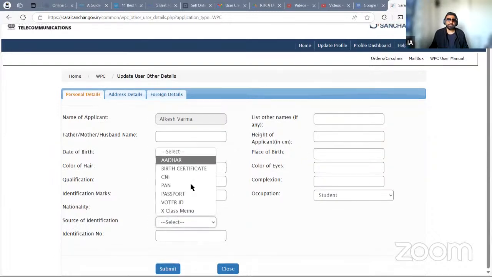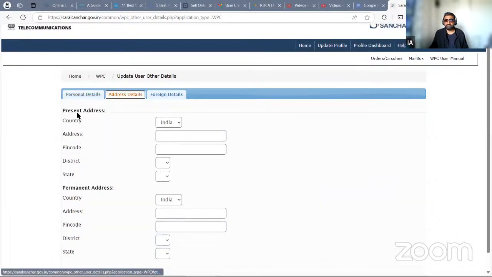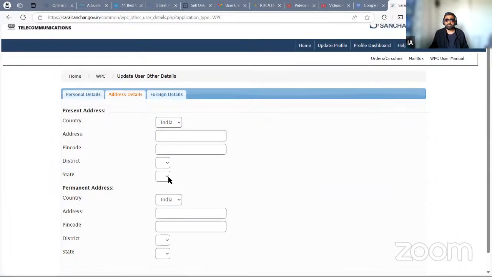Whatever document you are using, you have to put the document number here also. Then you put submit. Then you go to address details. You put in your address, pin code, district, state. Permanent address, present address could be same, could be different.